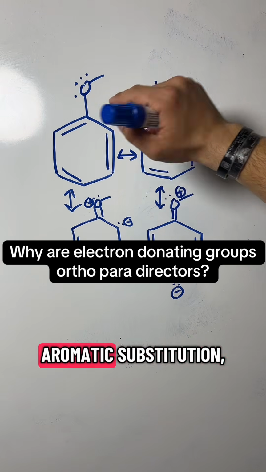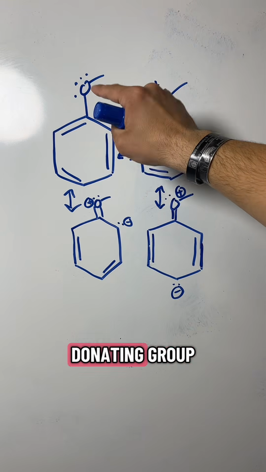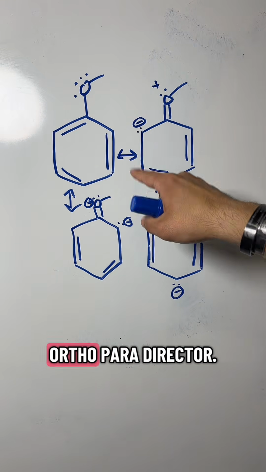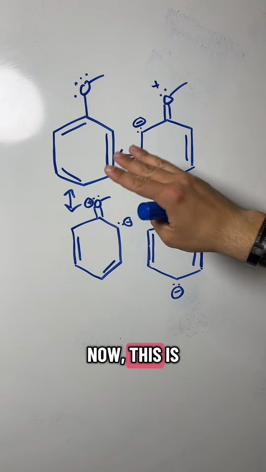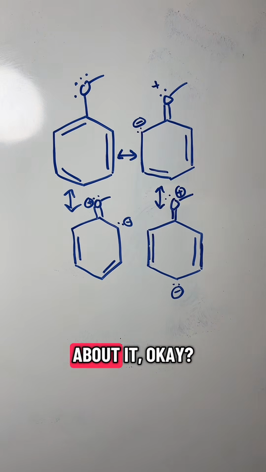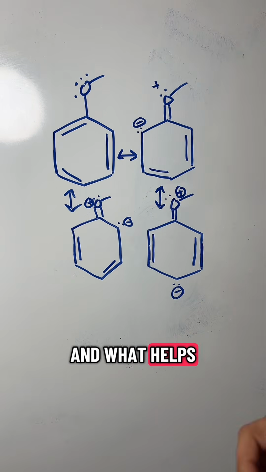So for electrophilic aromatic substitution, you know that something like this methoxy group is an electron donating group and therefore an ortho-para-director. But why does that make it an ortho-para-director? Now this is how I was taught to think about it. There are a couple of other ways you can show it to prove it, but this is how I was taught to think about it and what helps me.